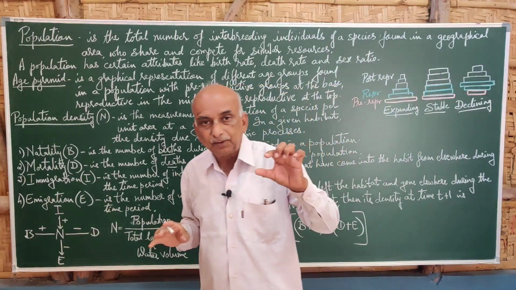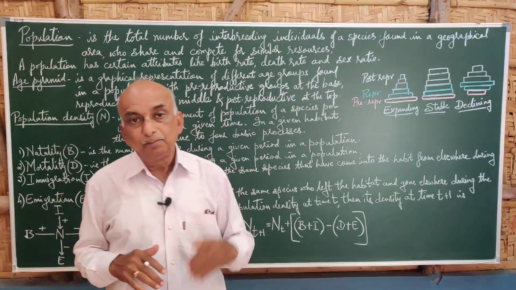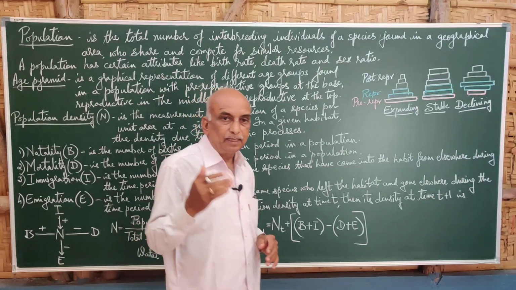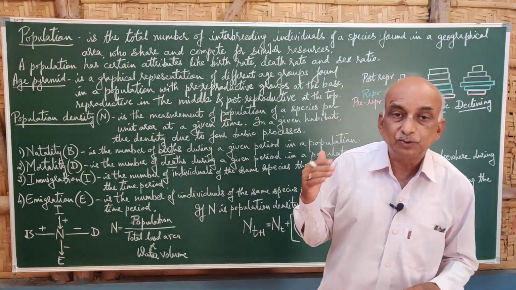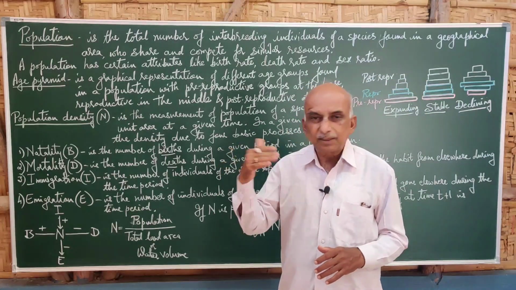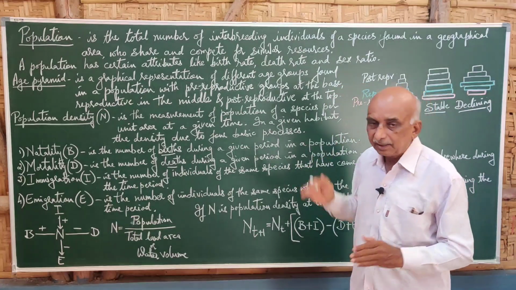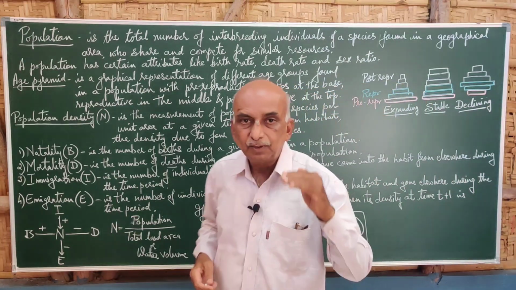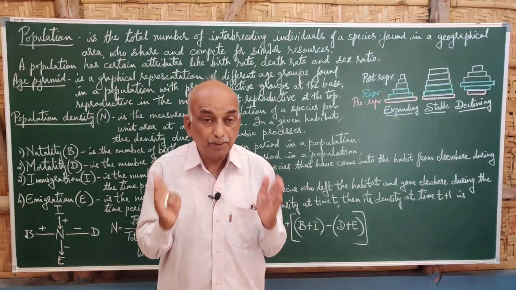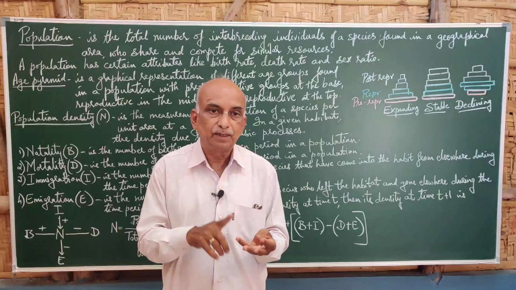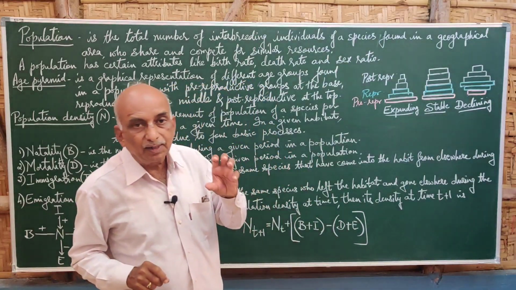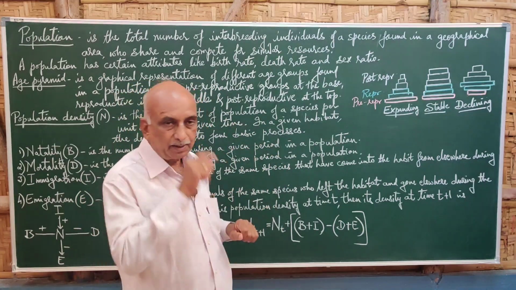Pre-reproductive, reproductive, and post-reproductive. Post means after reproduction. For example, females usually cannot reproduce after 45 to 50 years. So that is post-reproductive, that means old age. In a population, the number of pre-reproductive, reproductive, and post-reproductive individuals will also decide the population in an area.